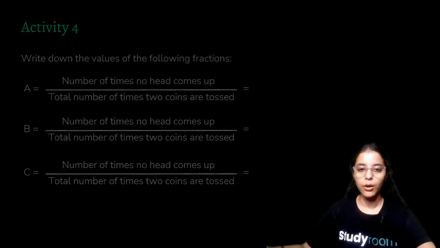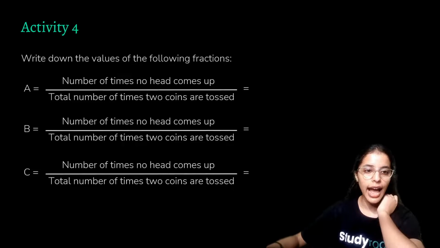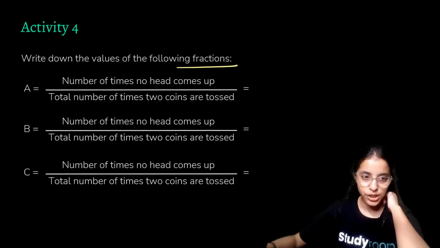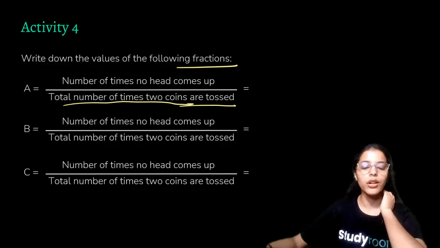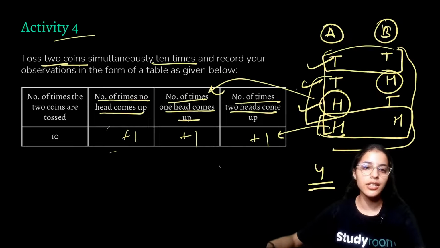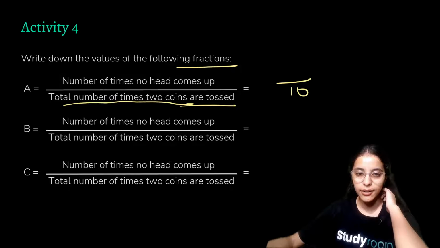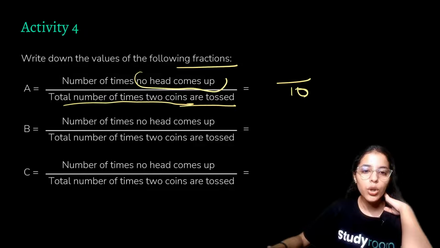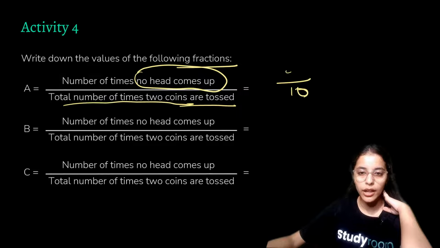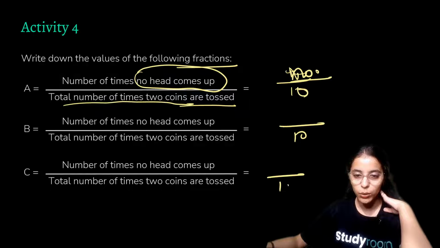Now we'll again do the same procedure that we were doing in every activity, and that is we'll take out their fractions. The total number of times 2 coins are tossed is given in the activity as 10, so we'll write 10 here. Then the number of times no heads have come up, we'll write over here. Similarly, we'll repeat this procedure.